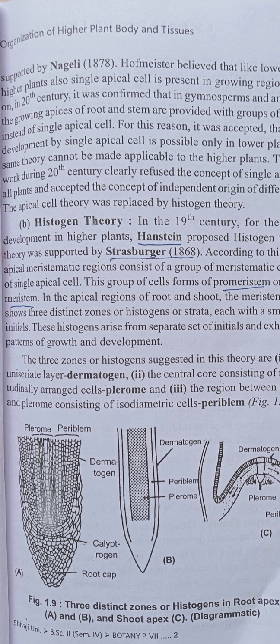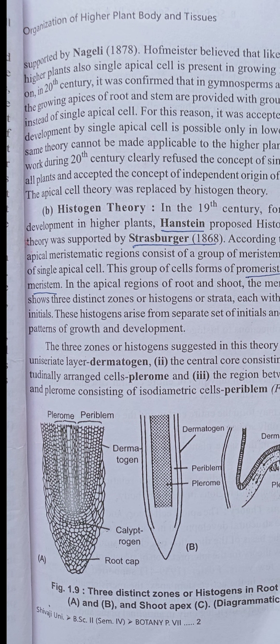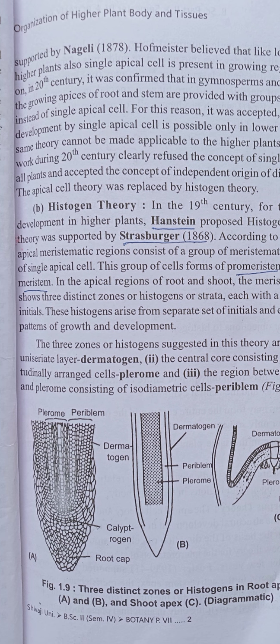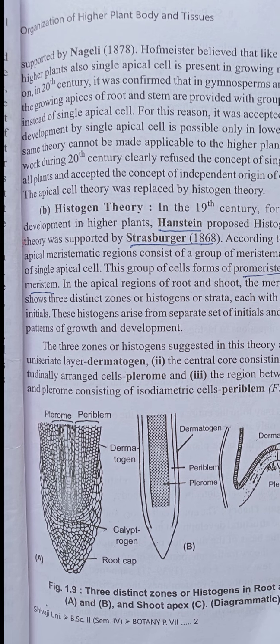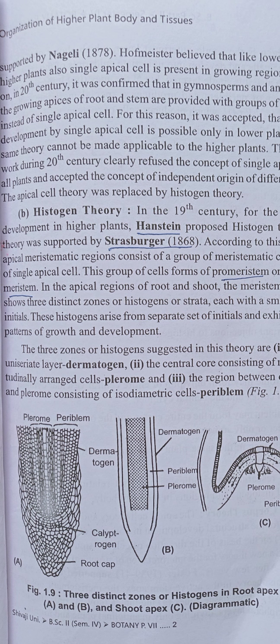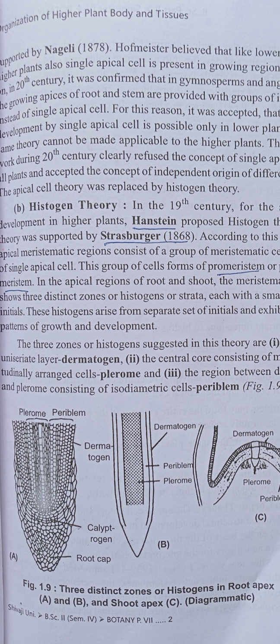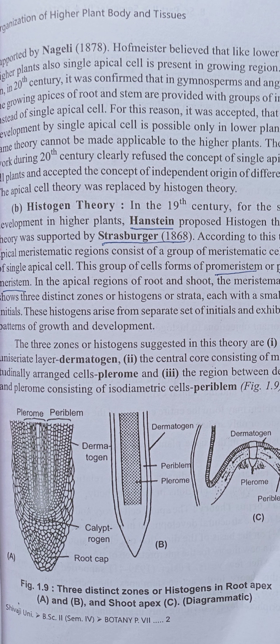This histogen theory suggests three separate sets of initials, that is three zones or three histogens. The outermost uniseriate layer is called the dermatogen. The central core consisting of many longitudinally arranged cells is called the plerome, and the region in between the dermatogen and plerome, consisting of isodiametric cells, is called the periblem.